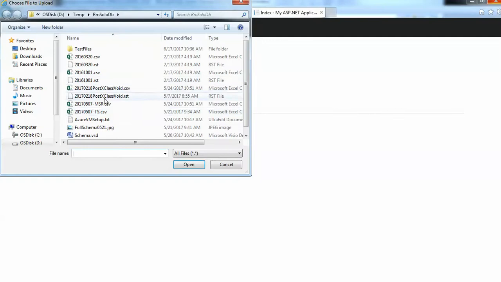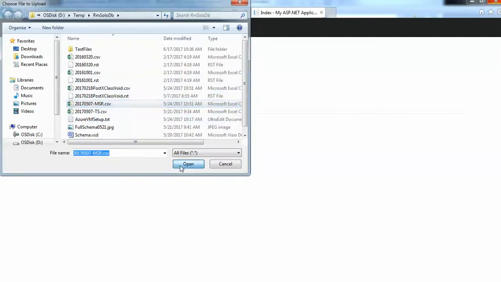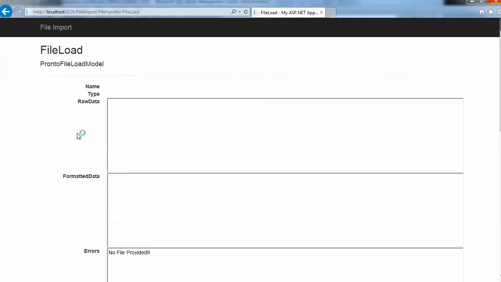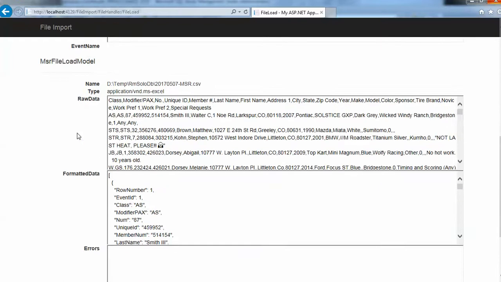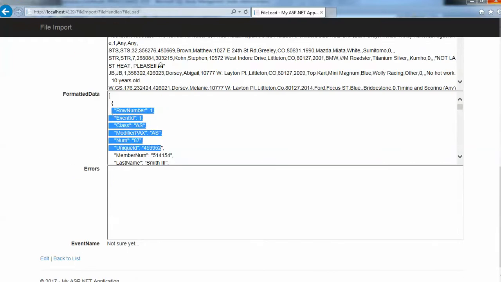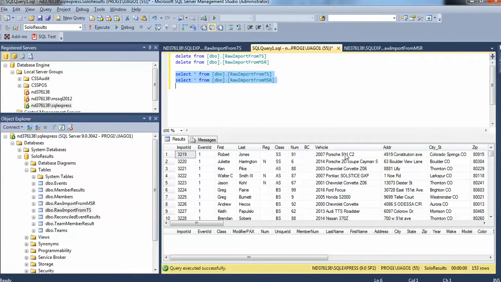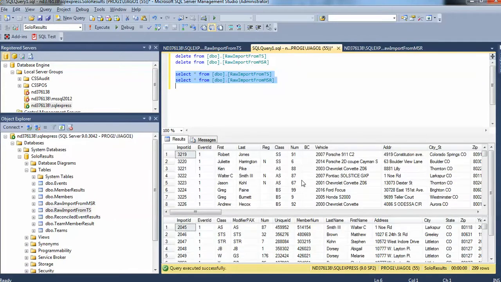And now let's say we would have gone through and fixed whatever the issues were in the MSR file. And we can see that now we are no longer getting errors. And again, going over to the database. And sure enough, we're getting all the data in the database now. So again, just wanted to expand the database management for the system to avoid issues where we might have had some bad data and caused a very challenging reconciliation process.